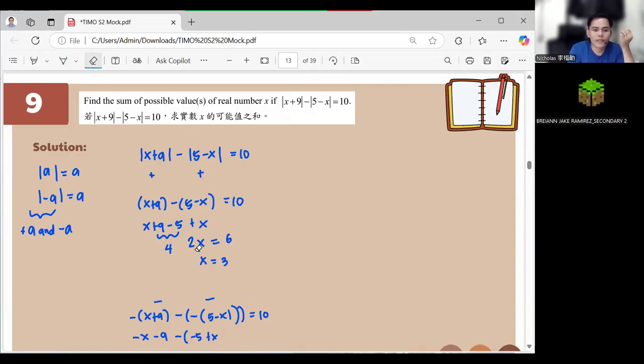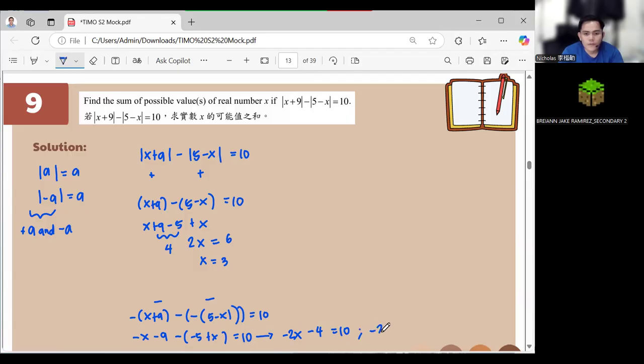I'm writing it in full in here so that you won't be confused. And this one will become negative x minus 9 plus 5, and then minus 4, so negative 2x, and then negative 4 equal to 10. Okay. So it will become negative 2x is equal to 14. So our x is equal to 7. Okay? Like that.